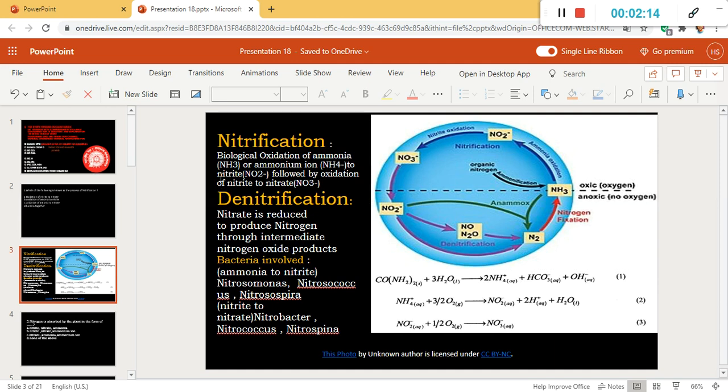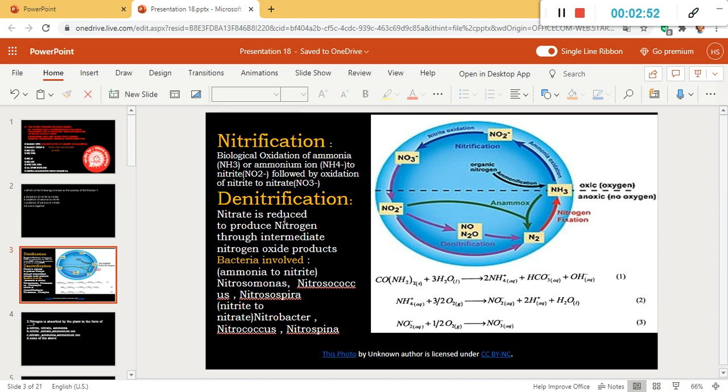Biological oxidation of ammonia, that is NH3, or ammonium ion, that is NH4+, to nitrite, NO2-, from ammonia to nitrite, followed by oxidation of nitrite to nitrate, is known as nitrification, that is from here to here.